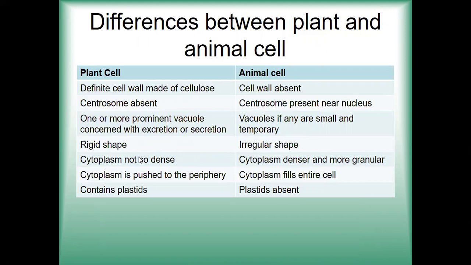Cytoplasm is not so dense in plant cell, whereas in case of animal cell it is denser and more granular. In case of animal cell, it has more granules inside. In the plant cell, cytoplasm is pushed to the periphery. If you observe the plant cell, you will see that cytoplasm is always concentrated towards the periphery. It is not towards the center or towards the nucleus. It is on the boundaries. Whereas in case of animal cell, it fills the entire cell, so it is evenly distributed. Plant cell contains plastids. In animal cells, the plastids are absent. So these are the differences between plant and animal cells.